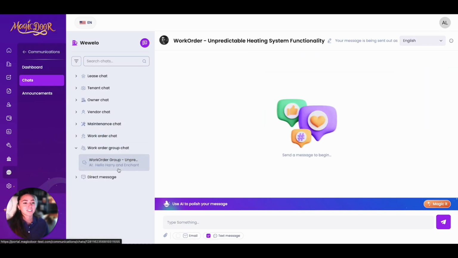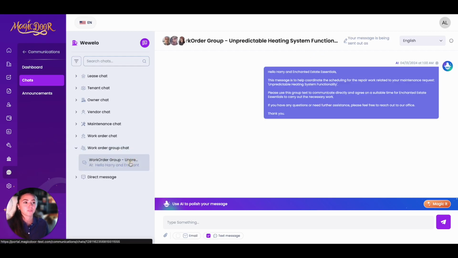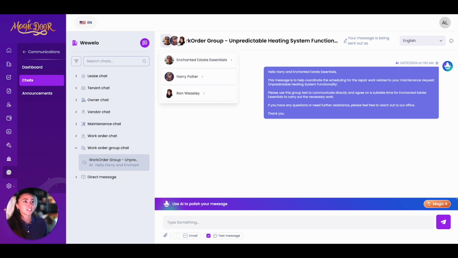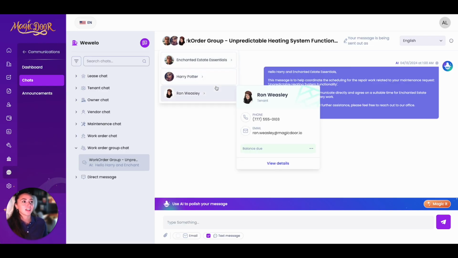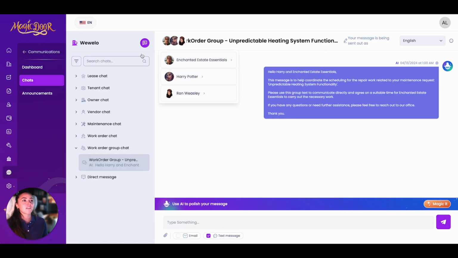So we can access that in the work order group chat tab. Just simply click on it for it to drop down. Now, we had this work order about an unpredictable heating system function, and AI automatically sent this message and created a group chat with everybody involved. So if I click up here, I see that we have my vendor, we have the tenant, and the other tenant who is on this lease. So this is everybody involved in this work order. Anybody can message within this communication tab, and it'll all be in one group chat.